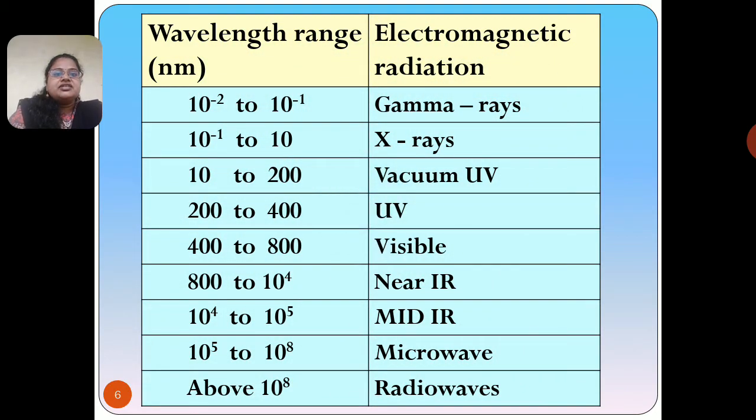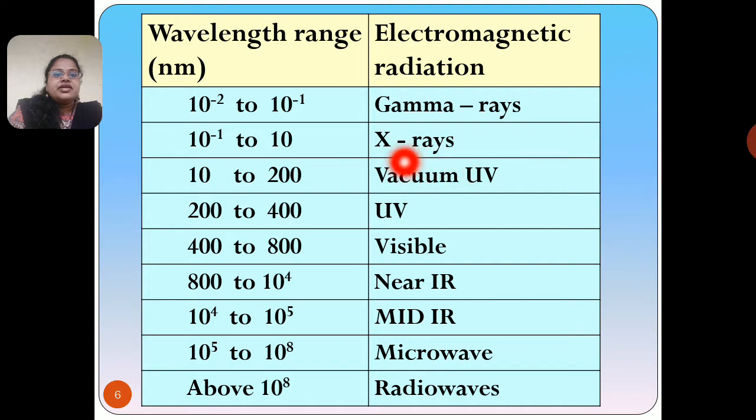In the chart, the right hand side shows the various kinds of electromagnetic radiations, while the left hand side shows the information of the corresponding wavelength range. I would like to give you one example: gamma rays or gamma radiations have the wavelength range 10 raised to minus 2 to 10 raised to minus 1 nanometer.